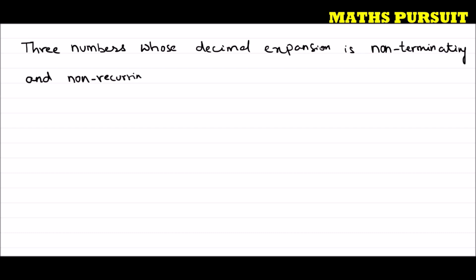Guys, just recall what type of numbers are the numbers that are non-terminating and non-recurring. What do we call those numbers? The question has asked us to find three numbers whose decimal expansion is non-terminating and non-recurring.